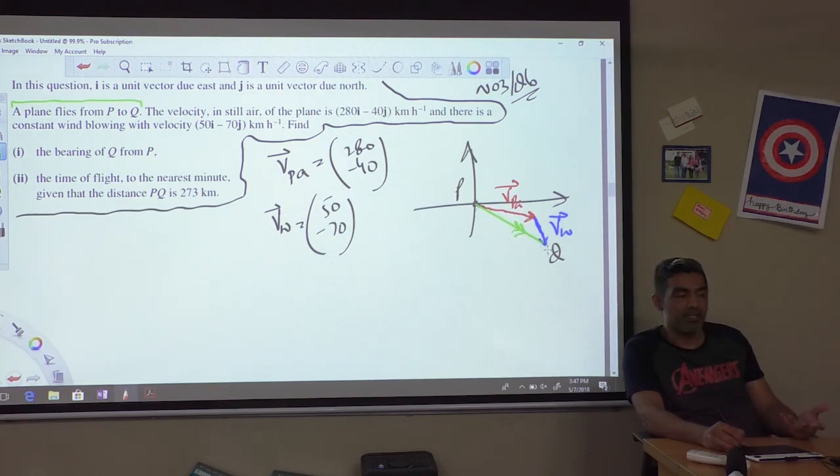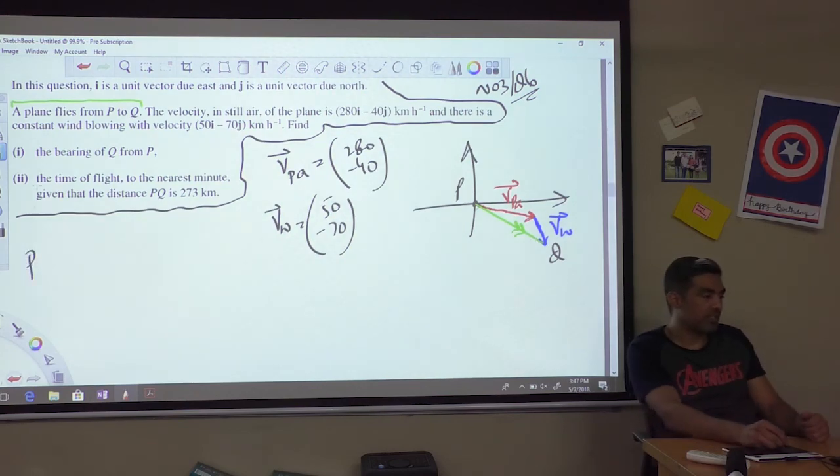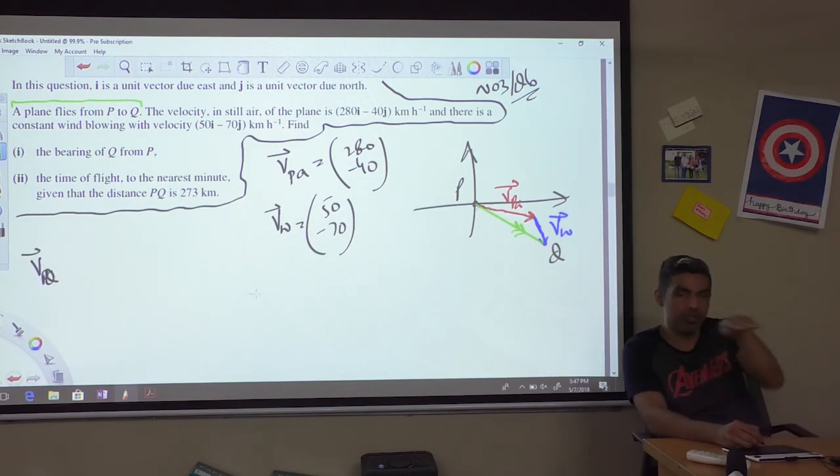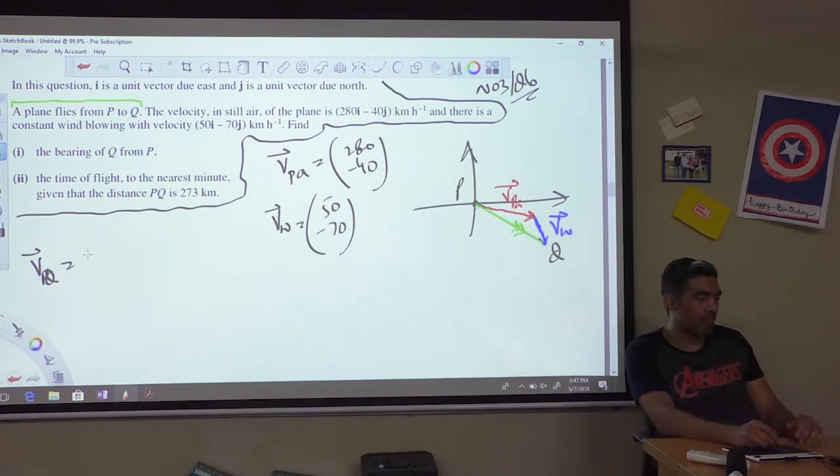That's how it is. Which means that the true velocity of the plane, which I am calling the true velocity because this is exactly what is happening right now, is basically the vector sum of the velocity of the plane in still air plus the velocity of the wind.